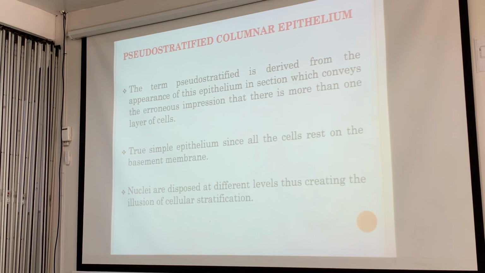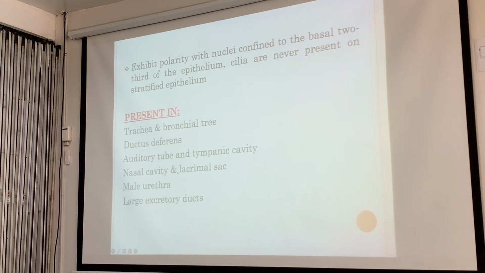The name is derived from the appearance of this epithelium in sections, which conveys the erroneous impression that there is more than one layer of cells. It is a true simple epithelium, since all the cells rest on the basement membrane. It's still a single layer. The nuclei are disposed at different levels, thus creating the illusion of cellular stratification. They exhibit polarity with the nuclei confined to the basal two-thirds of the epithelium.